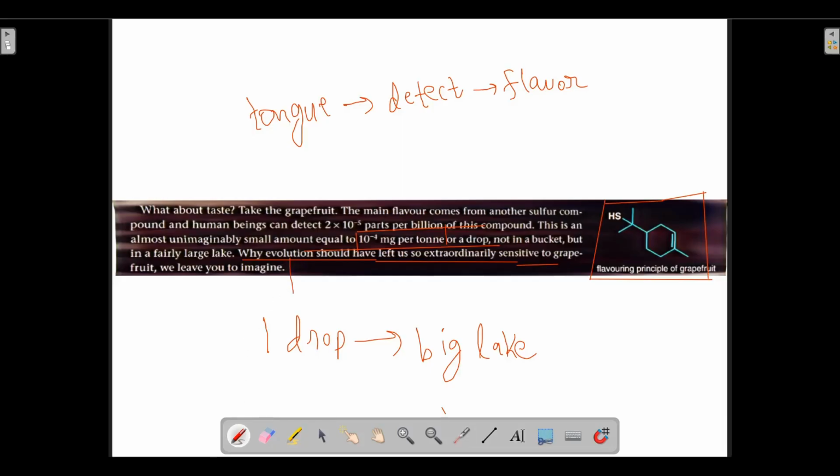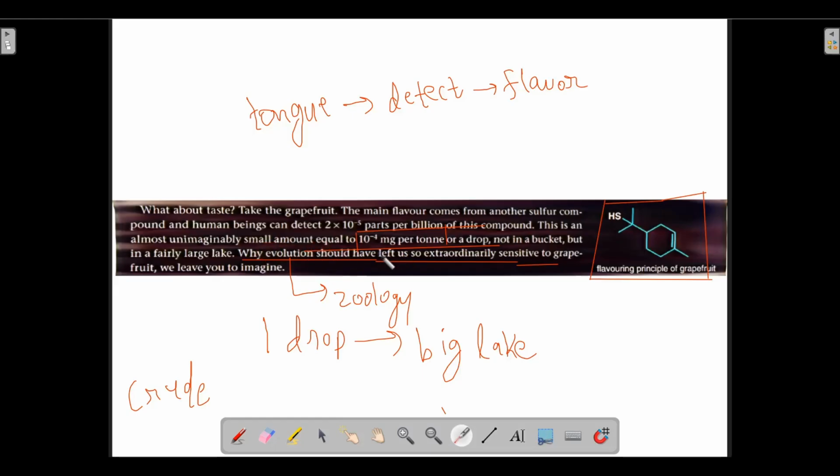Evolution is a concept from zoology. I am not going to teach you evolution here, but you must have a crude idea about it. If you don't know what evolution is, you can search the internet. Darwin's theory of evolution and all those things you must be knowing. It is such a common concept that even a non-zoology person knows what evolution is. I am not going to teach you that over here.